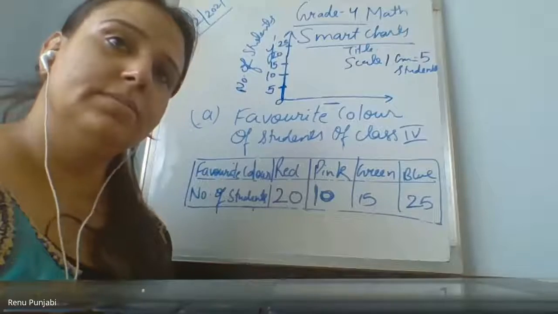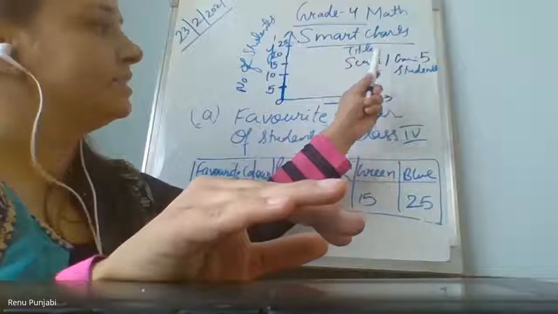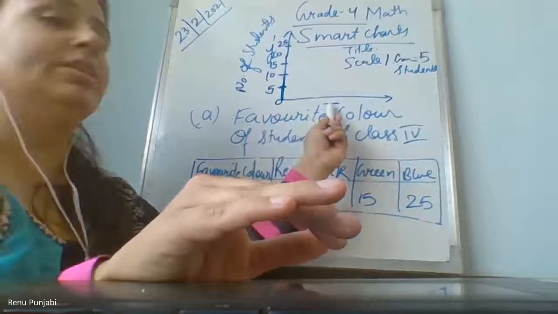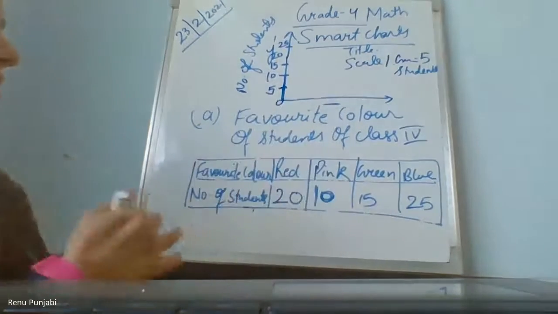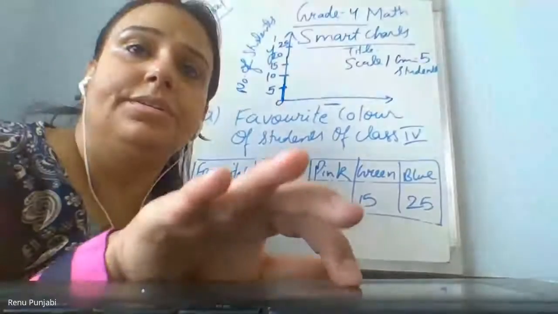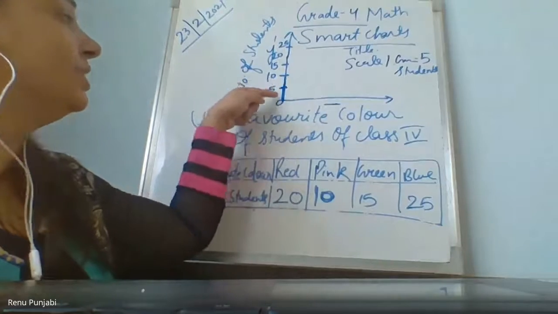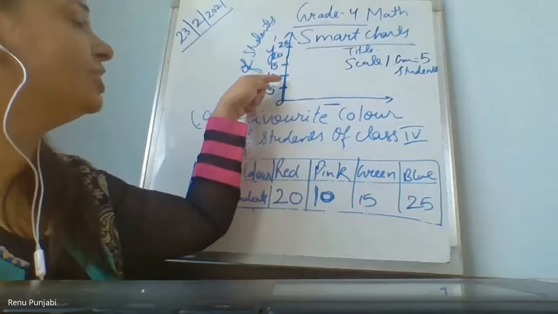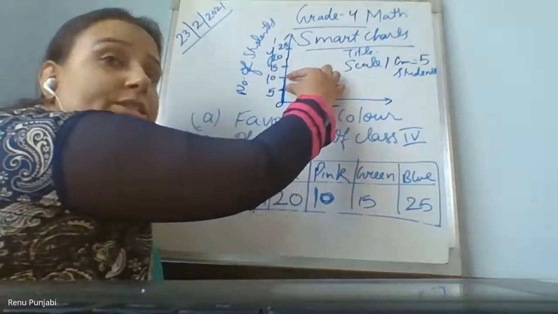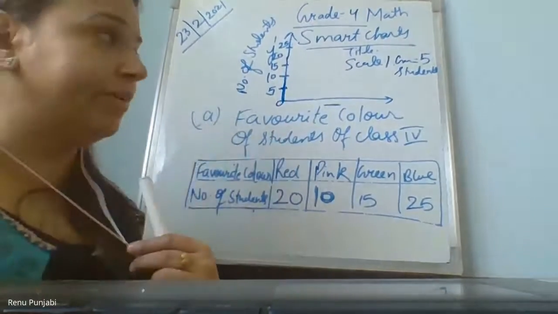And ma'am, when we make the graph, is it compulsory to write the scale? Yes. Title, scale, labeling the horizontal and the vertical axis, everything is important. Okay. And ma'am, can we leave no block space, like 5 is here and 10 is just above the block? So what will we write in scale? How many students, how many jump is there? 5, 10. So each, this is equal to how many students? Each 1 centimeter. So 5 students.